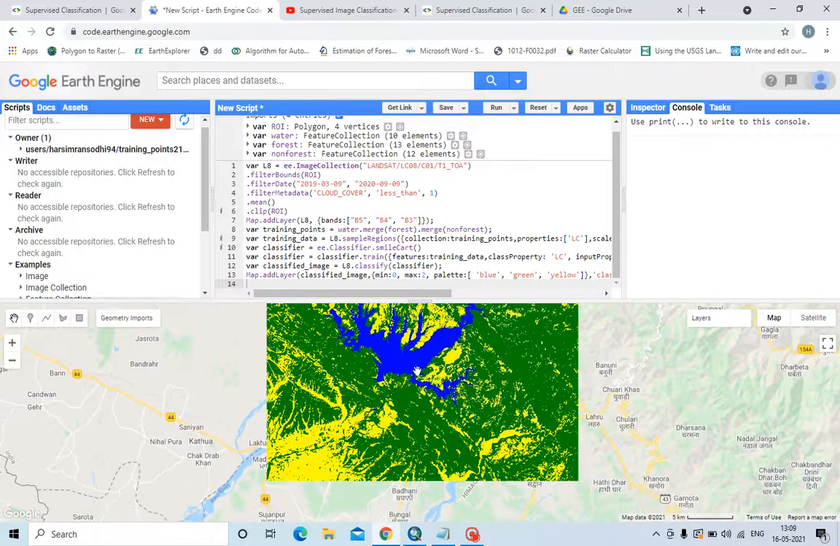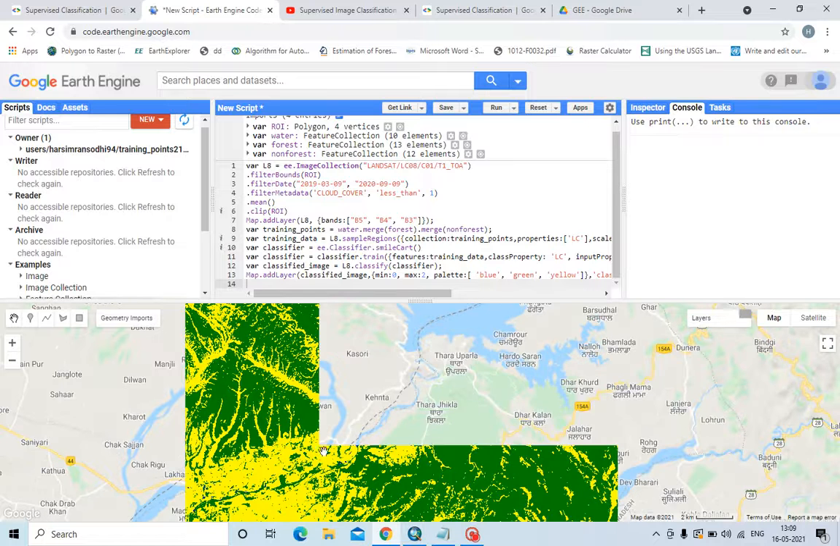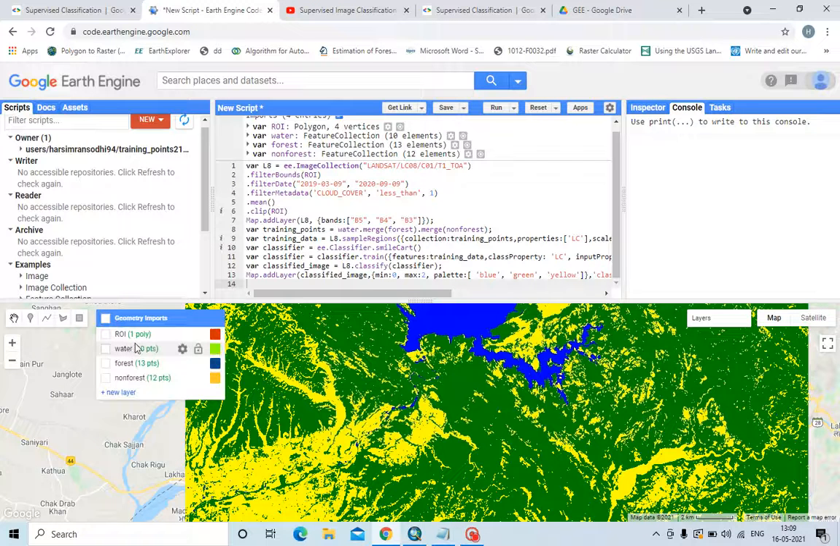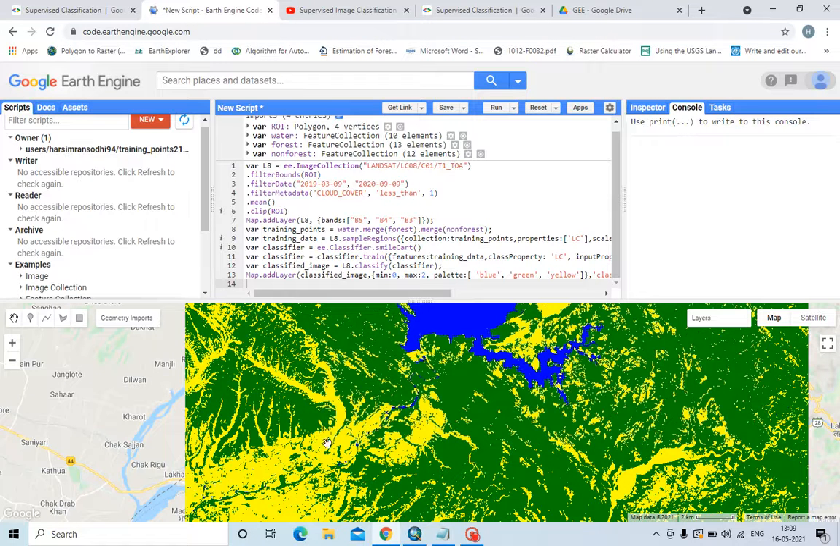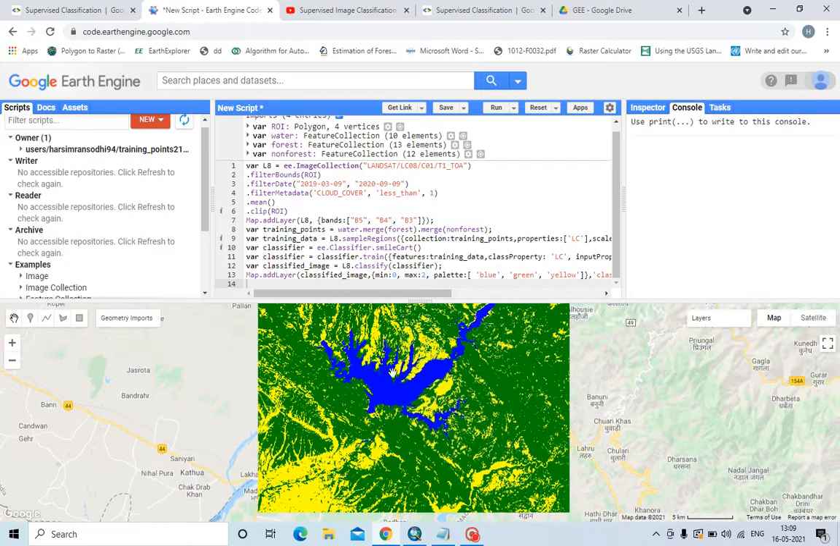This is the supervised classification. If there is some error, you just create the points where the error is. For example, this portion of yellow is showing as non-forest. If in reality it is water, then just mark it as water. There is a green point, just mark it as a marker point as green, then it will be shown as water. So you can correct this image by doing the ground truthing.